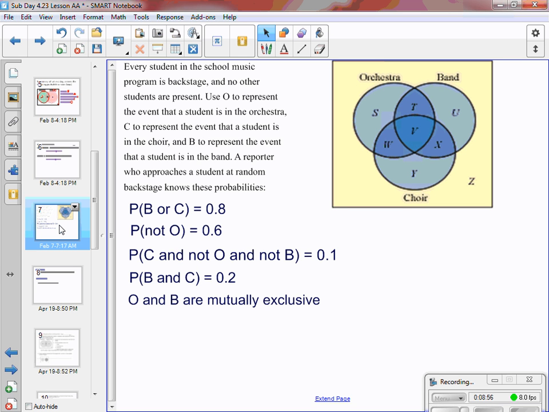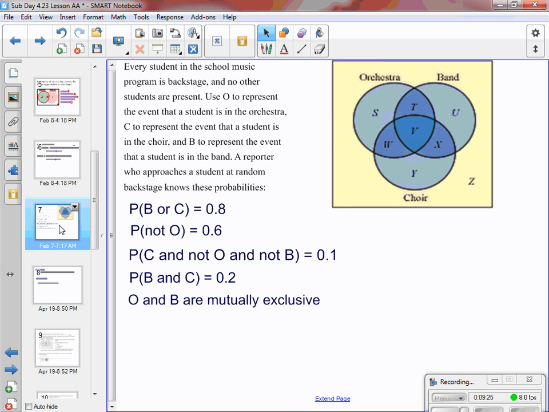Last example we have, this one's a little bit trickier because you may notice that there are 3 circles within our Venn diagram. So just to give a little explanation, the circle on the top left is for orchestra, the circle on the top right is for band, and the circle on the bottom is for choir. The place in the middle that's labeled as a V, in that place, somebody does all 3 of those things.